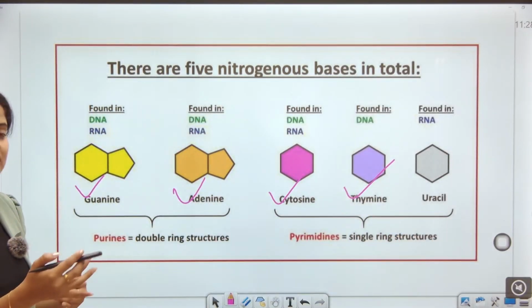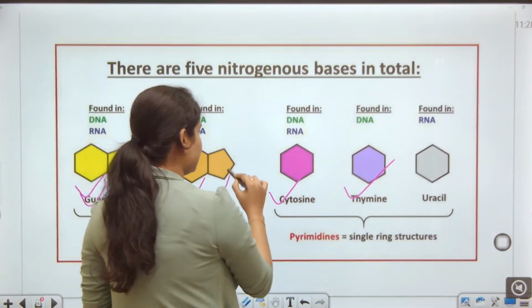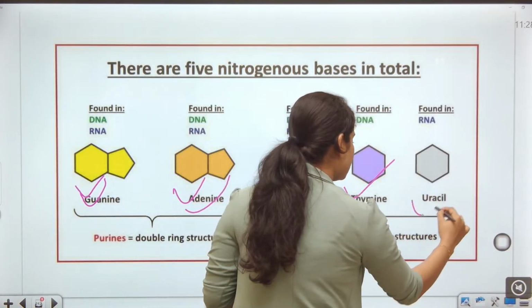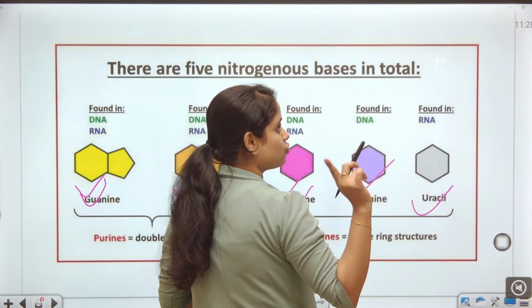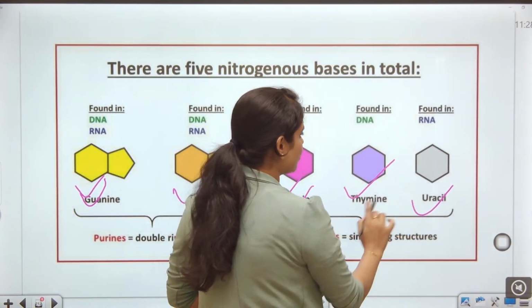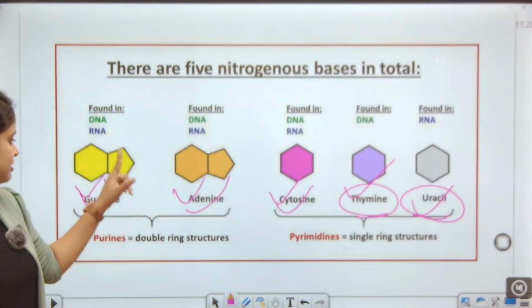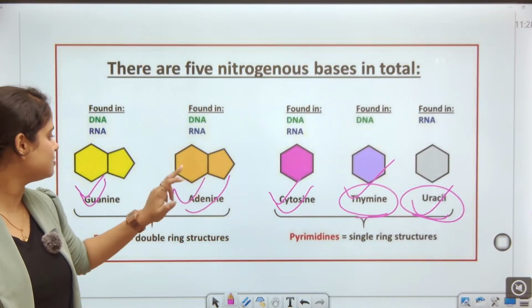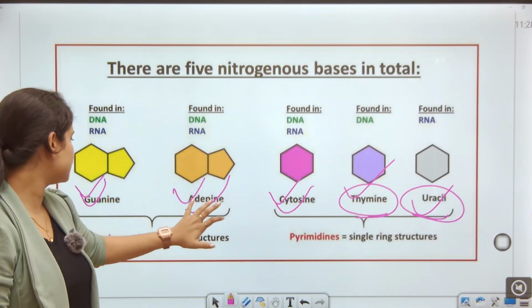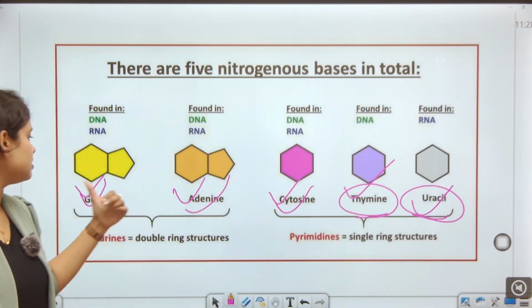But in case of RNA there are guanine, adenine, cytosine and uracil. As I have said, it is not guanine, it is thymine that is replaced by uracil. So in DNA there is T, C, G, A and in RNA there is A, U, C, G.